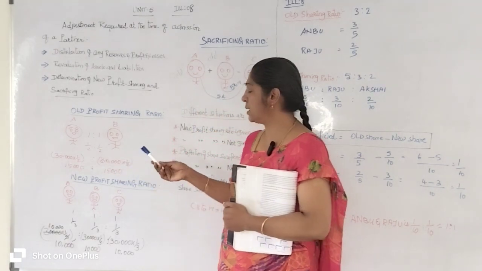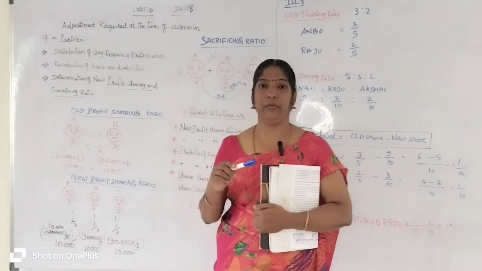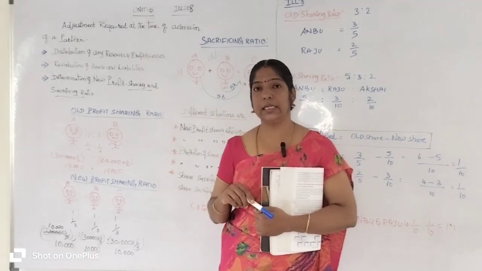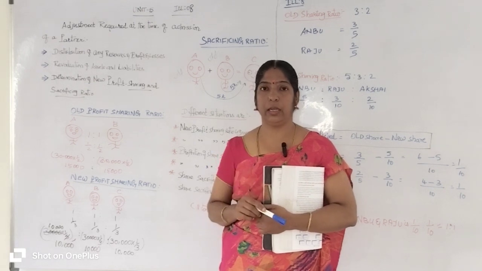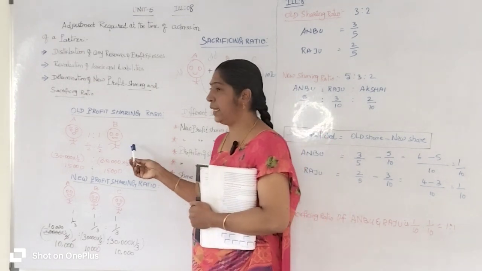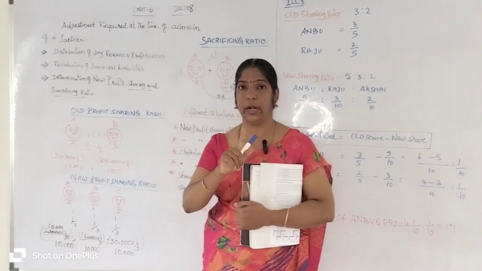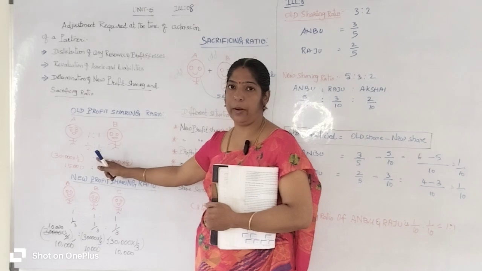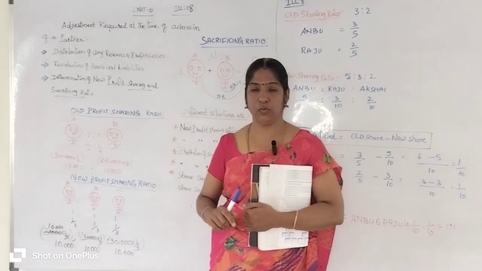Say for example, if they got a profit of 30,000 rupees in the previous year, how can they share that 30,000 rupees profit equally? 50-50, or 1/2 each. Their profit sharing ratio is 1:1. So A's share is 1/2, B's share is 1/2.